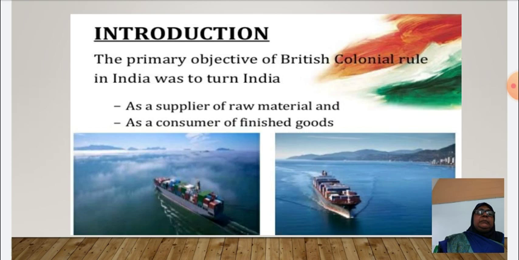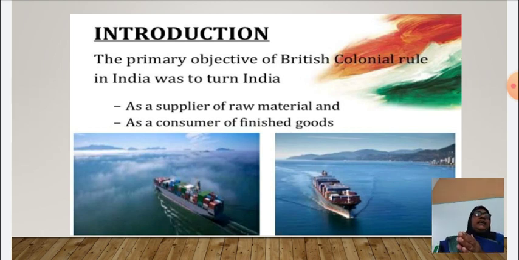You look at the picture, you can see that one ship is going out of our country, India, with raw material. So India was a supplier of raw material. They are taking our raw material to Britain. And look at the second picture. The second picture shows the ship of finished goods coming to India.